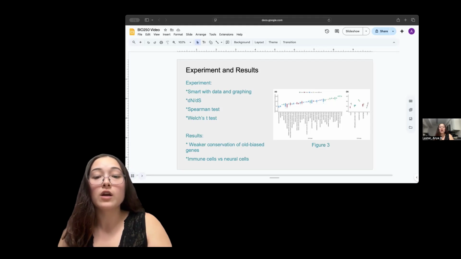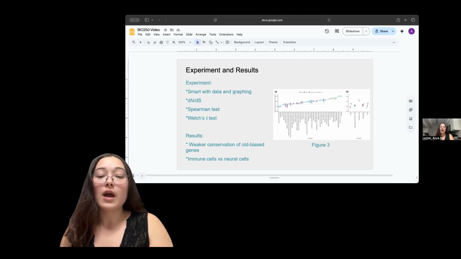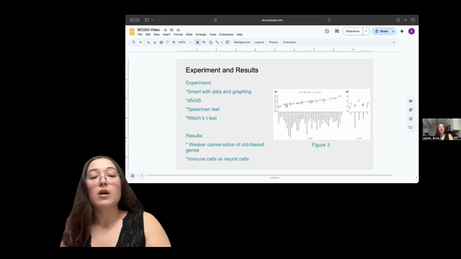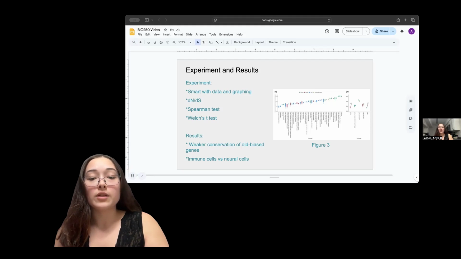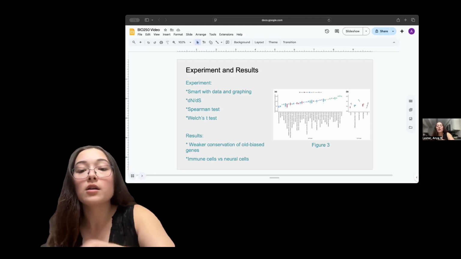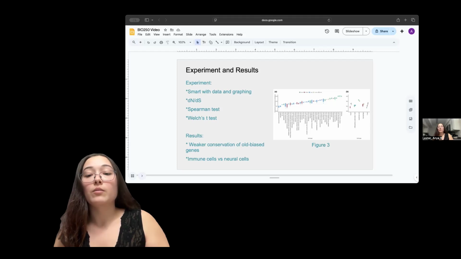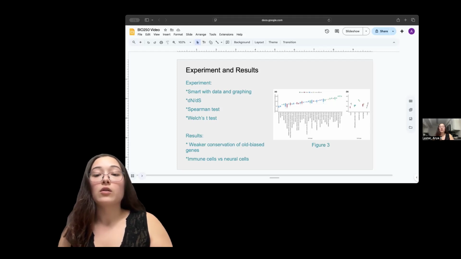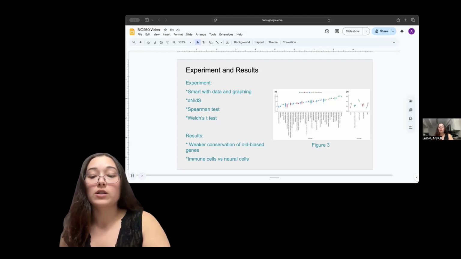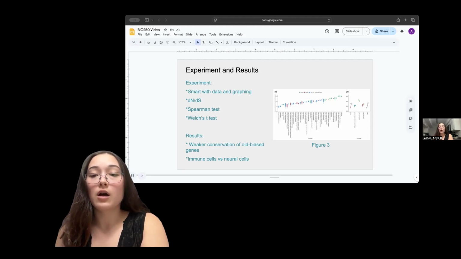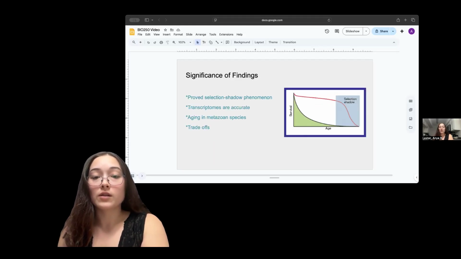And that's not something that would benefit the fitness of an organism, which is why neural cells are highly conserved. To the right is figure 3, which shows the different tissue types and cell types and their conservation determined by the Spearman test. Part A focuses on different cell types, while part B is specifically immune cells. So you can see immune cells are more unconserved than neural cells and muscle cells and so on.